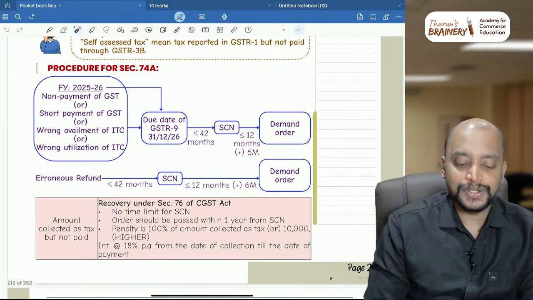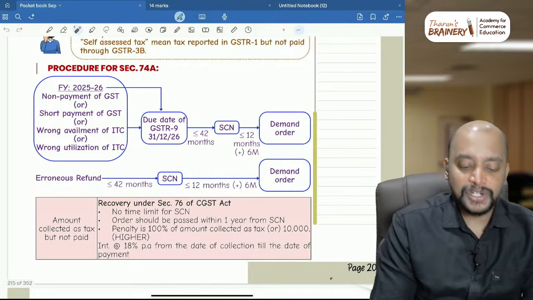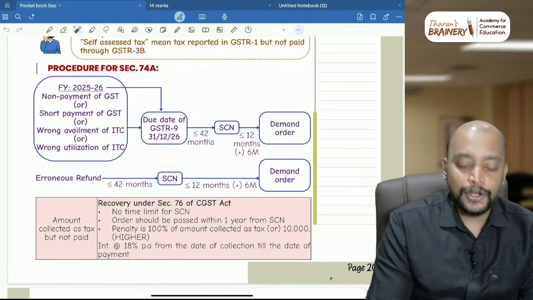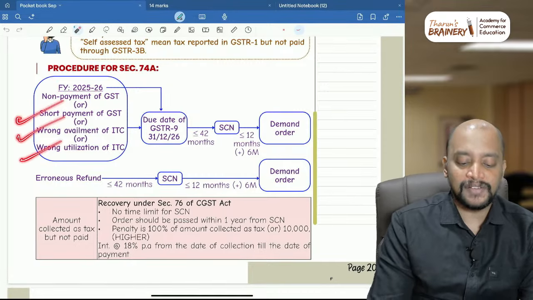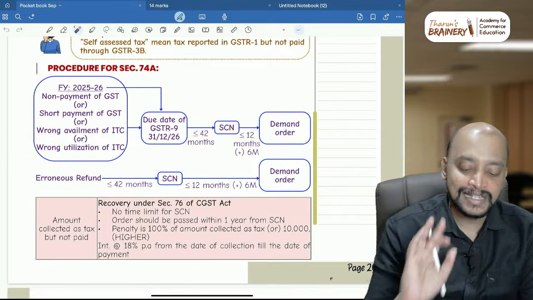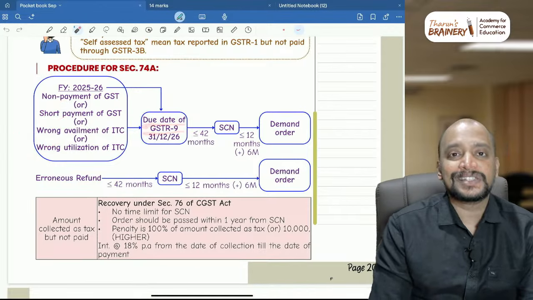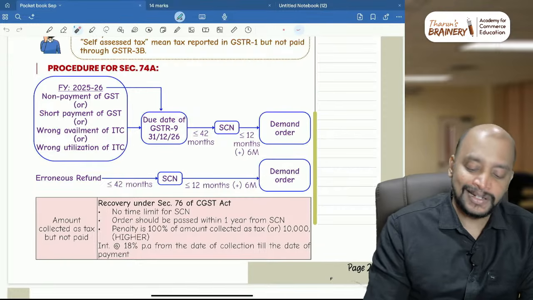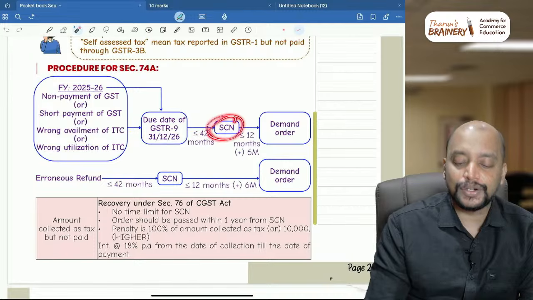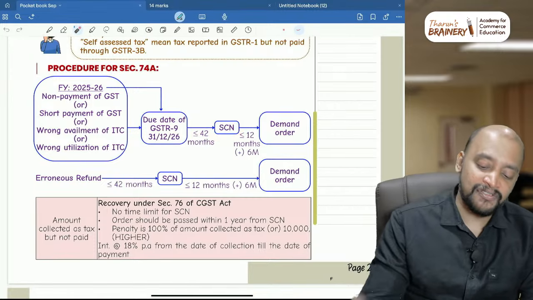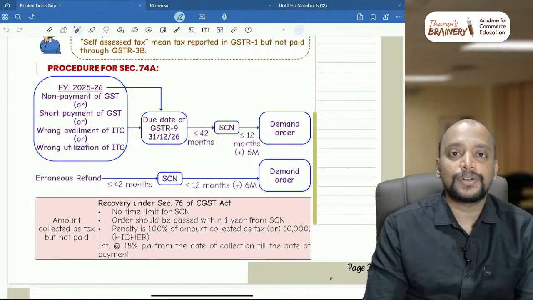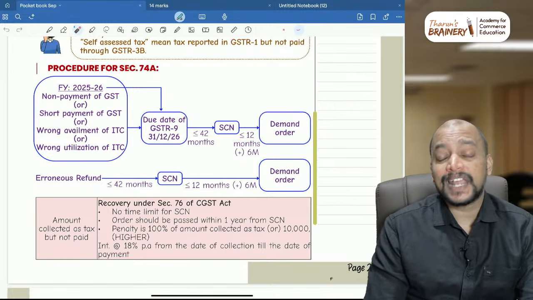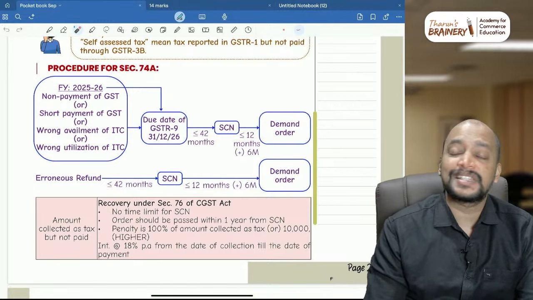So here what is the procedure for 74A? You need to see non-payment of GST, short payment, wrong availment, wrong utilization, the first 4 cases. Then you need to take the due date of GSTR 9, that is the due date of annual return. From the due date of annual return, within 42 months a show cause notice needs to be issued, and thereafter after this show cause notice within 12 months, or it can be extended for a further time of 6 months. So this is the revised time limit.